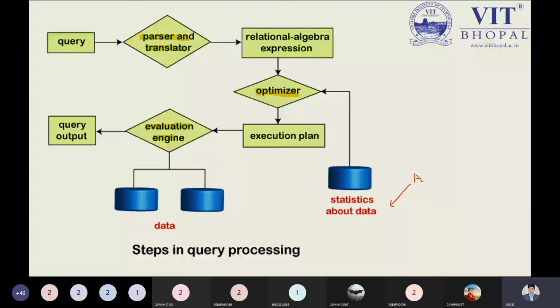We can also apply some aggregate function. This is the point. Do not forget all these points, because the evaluation engine will evaluate your data. Are you getting the real, exact, correct data or not? Suppose I have 6 records and I'm getting only 5 records, then there is some problem. The execution plan will execute based on the optimized query.